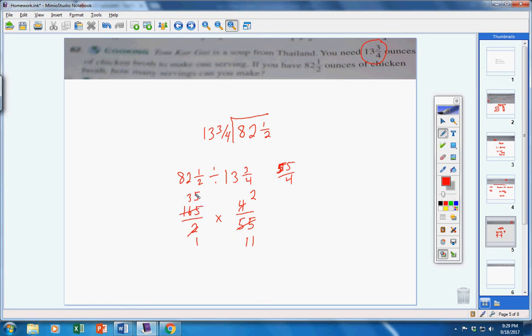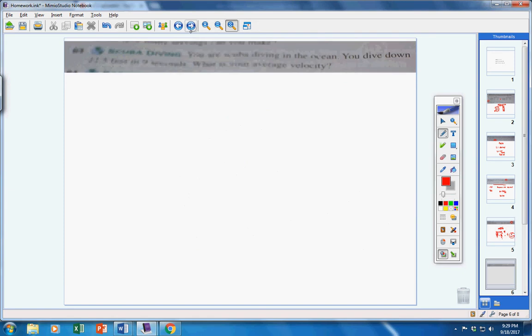let's see, 15, this would be a 3, sorry, 33, I'm trying to do all of this in my head, and then 11 and 33 can be reduced again, 11 goes into 11 once, 11 goes into 33 3 times, so 3 times 2 is 6, 1 times 1 is 1, 6 over 1 is 6, so with 82.5 ounces of chicken broth, you can make 6 servings, okay, 6 servings.